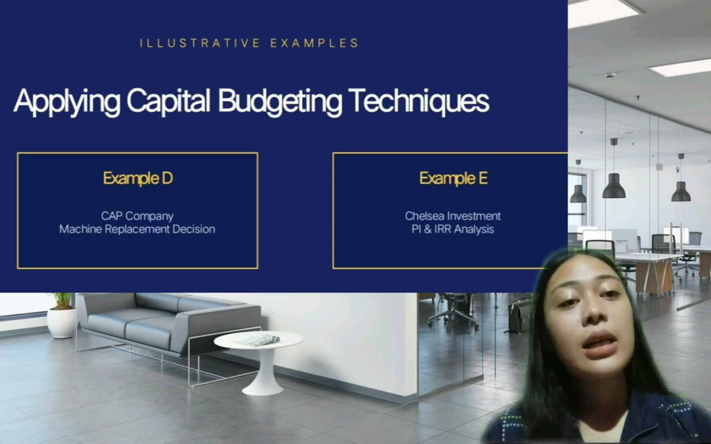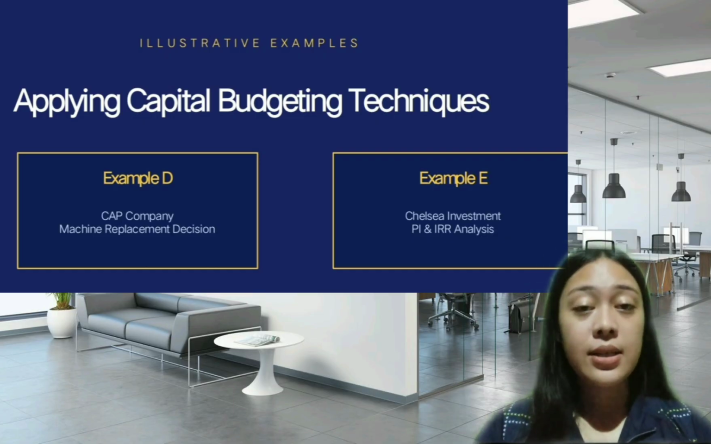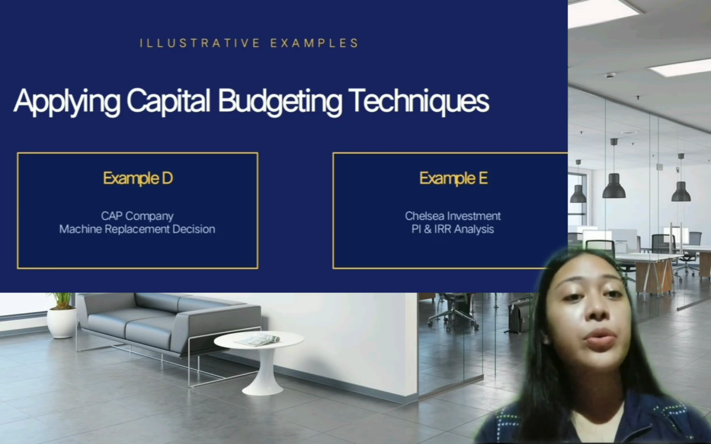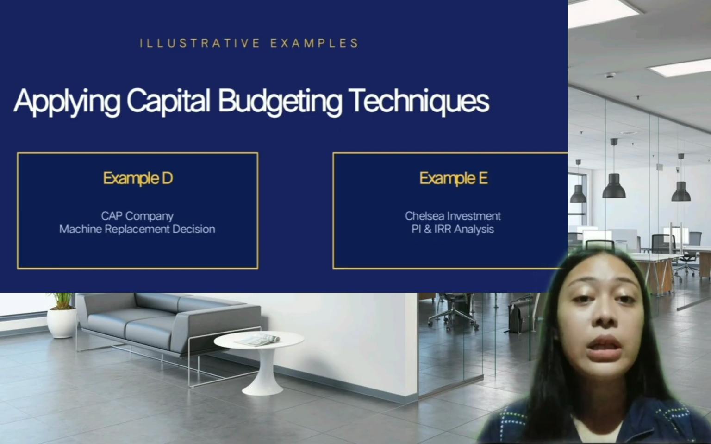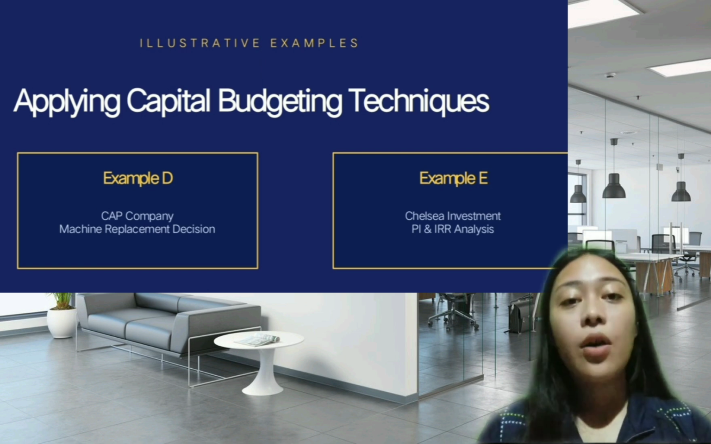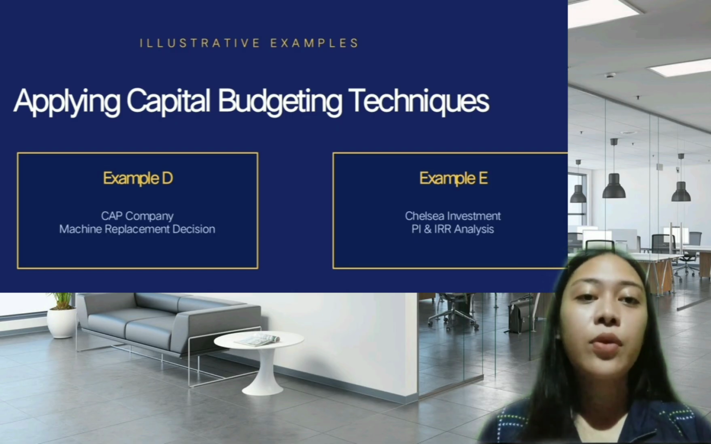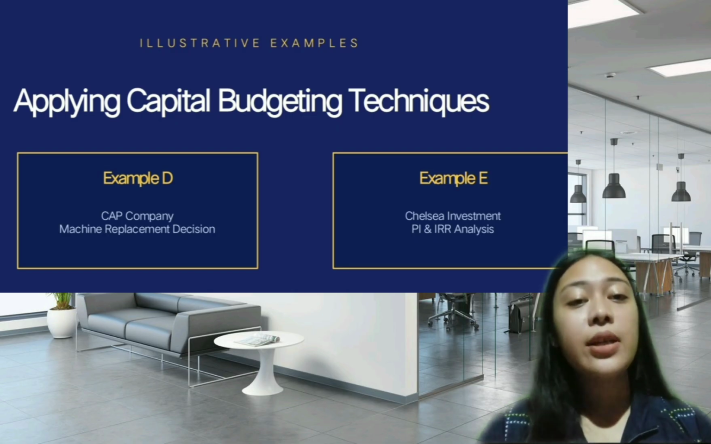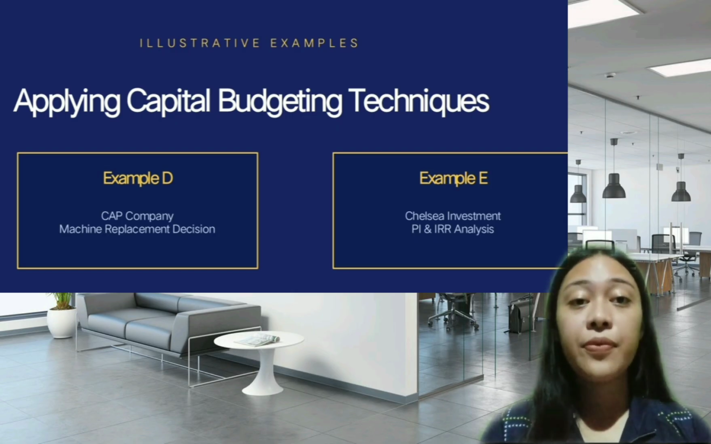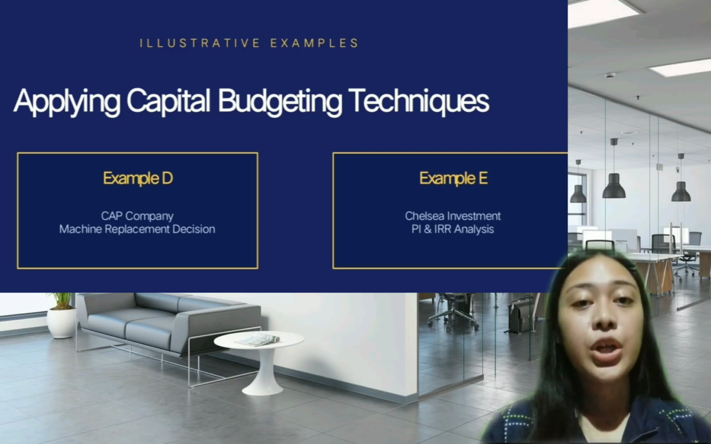Let us move on to the actual illustrative examples. We have two examples to discuss today. Example D involves the Cap Company, which is deciding whether to replace an old machine with a new one. We will compute the net investment, annual cash flow net of tax, and the net present value. Example E involves Chelsea, who is evaluating a project with 4 annual payments. We will use the profitability index to find the required investment and then compute the internal rate of return.